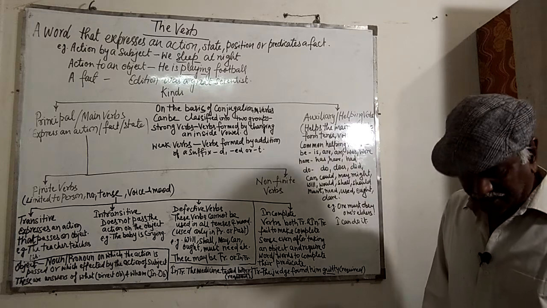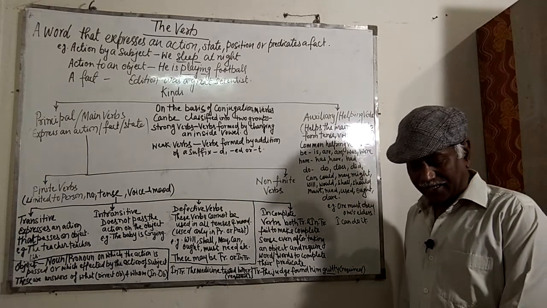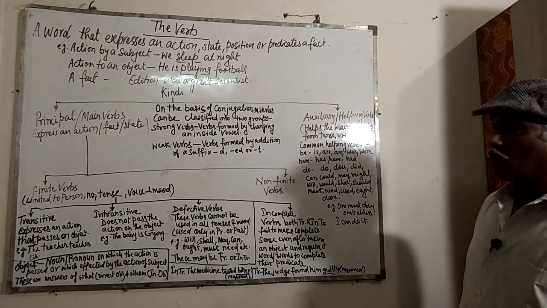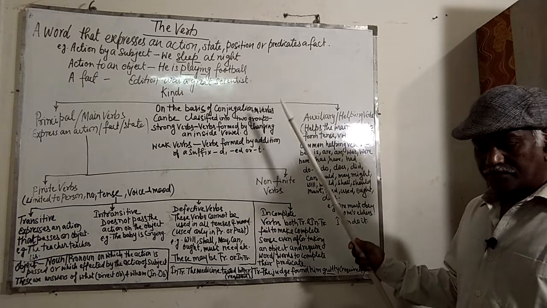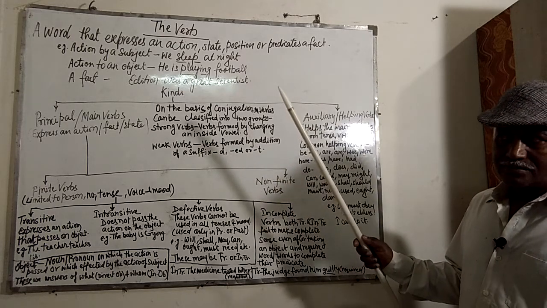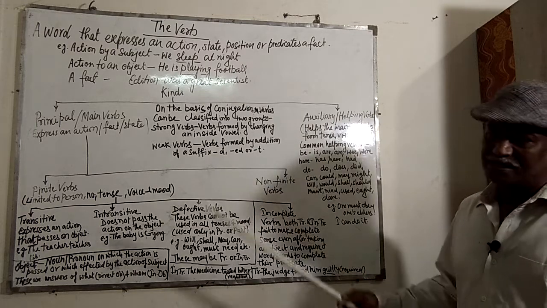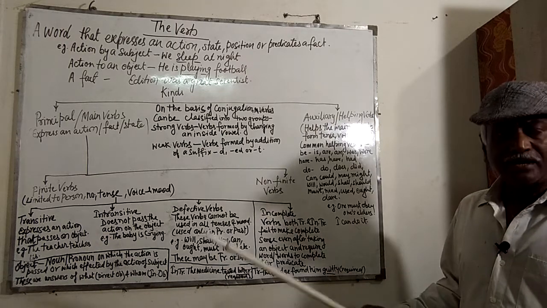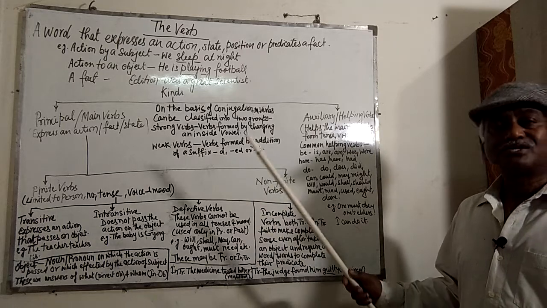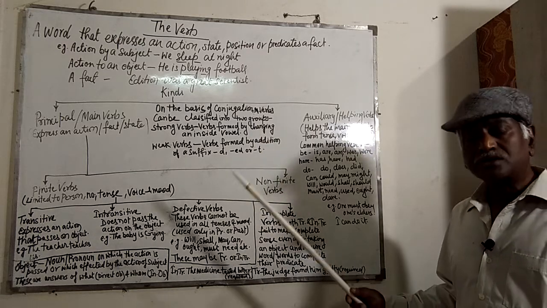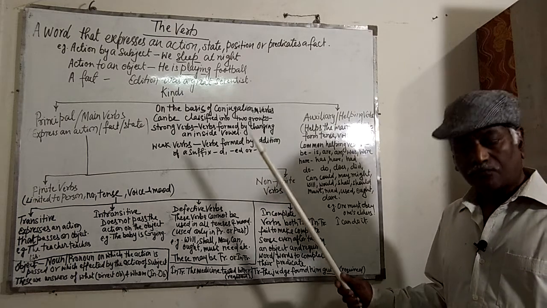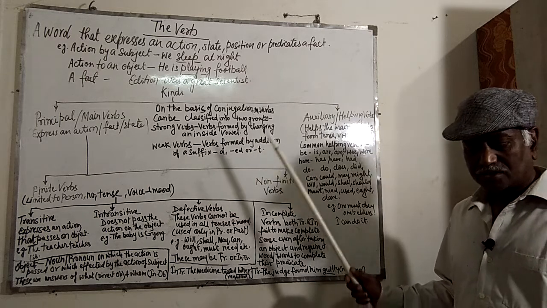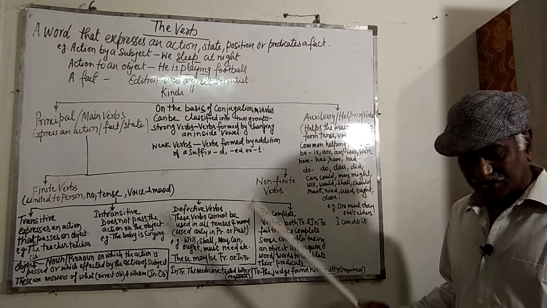Next one is by changing a vowel as well as adding a suffix to a verb. For example, feel, felt, felt. Sometimes a suffix is added, and sometimes we are changing the vowels also. Kneel, knelt, knelt. Bring, brought, brought. Sell, sold, sold. Teach, taught, taught. Fight, fought, fought. Think, thought, thought. Seek, sought, sought. Can, could, etc.